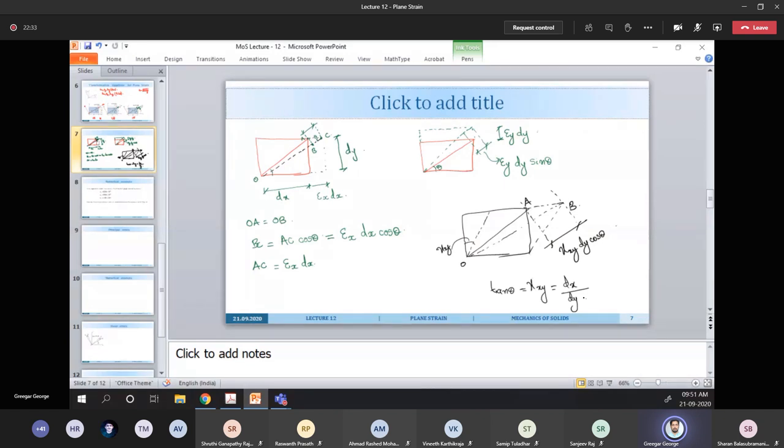Okay, my figure is actually creating some complication, I will explain this one. If this is gamma xy, what can you say about this length?